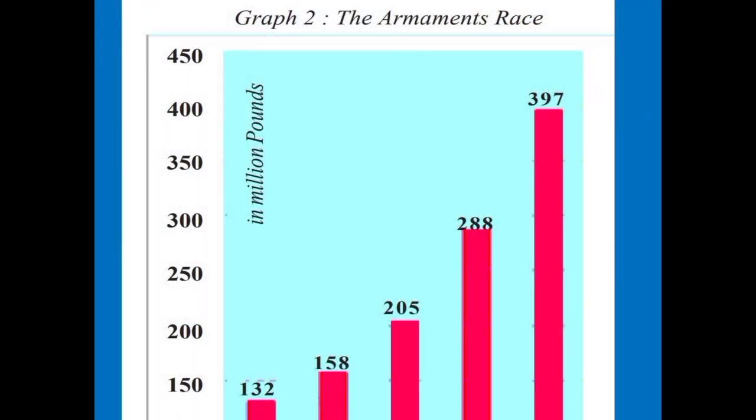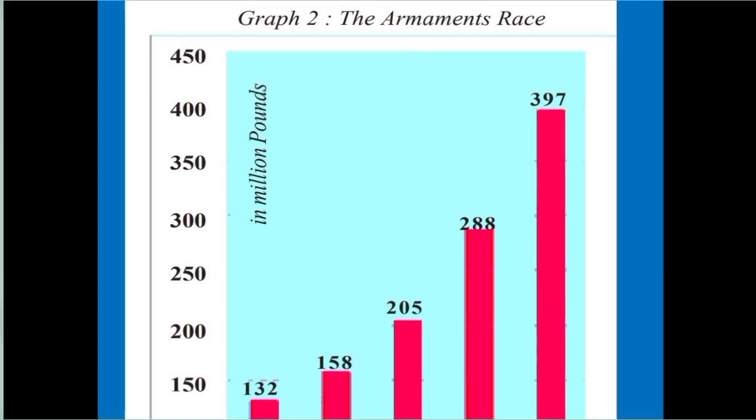Students, please observe this graph. The armaments race from 1880 to 1914. This graph shows military expenditure by great powers: Germany, Austria-Hungary, Great Britain, Russia, Italy, and France. Between what years was the armaments race raised? According to this graph, 1910 to 1914. So, did you understand?